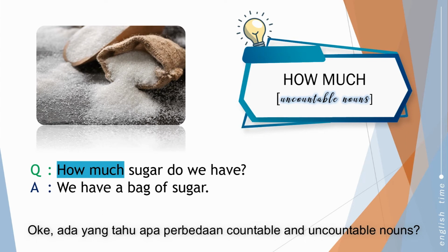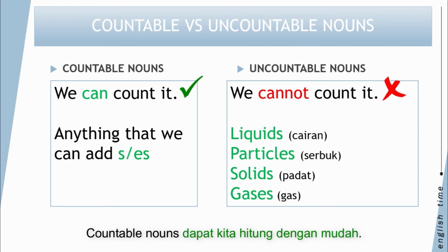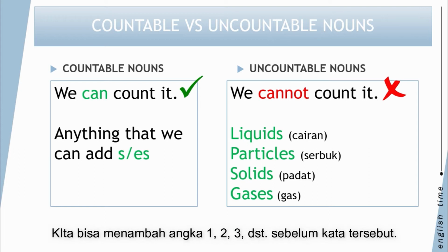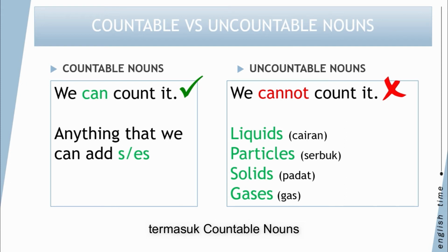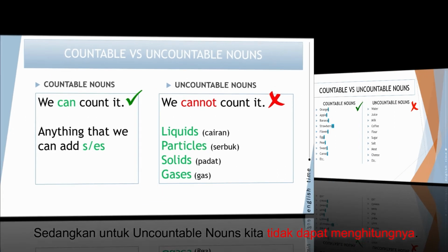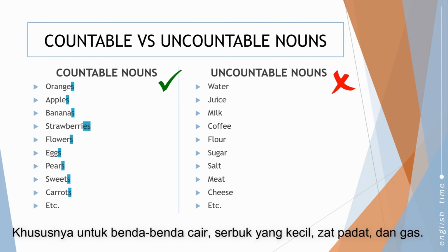Okay, anyone knows what's the difference between countable and uncountable nouns? Countable nouns, we can count it easily. We can add 1, 2, 3 before the nouns. And for anything that we can add s or es is also a countable noun. Meanwhile, for uncountable nouns, we cannot count it. Only for the liquids, particles, solids, and gases.